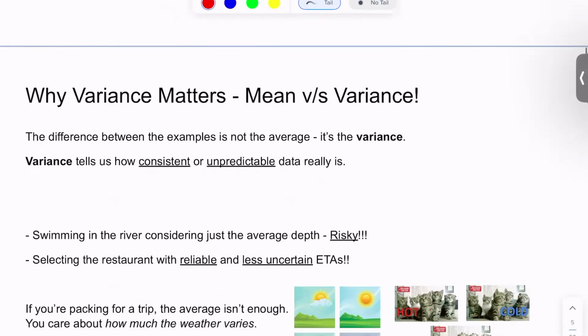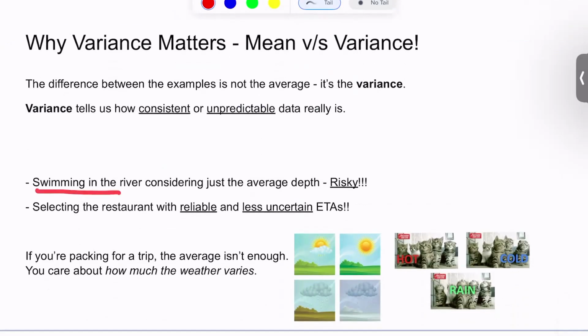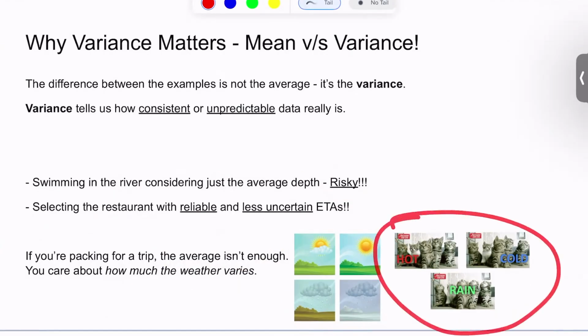So, what is the problem with these two examples? Here we see that crossing the river by just considering the average depth might be a riskier thing to do. Similarly, selecting the restaurant just based on the average ETA might be unreliable or uncertain. Let's take another example. If you're packing for a trip, just considering the average weather or average temperature might not be sufficient information. We might rather require the variability in the weather or the temperature throughout the day or throughout the week to better plan a trip, or to better decide what kind of clothes we should be taking with us, depending upon the variation in the weather conditions.